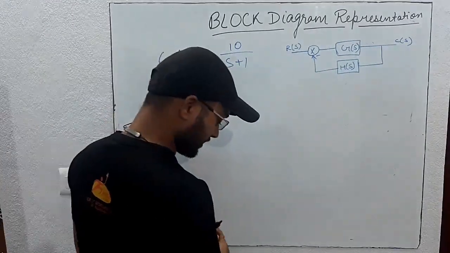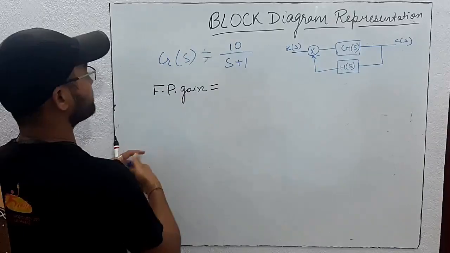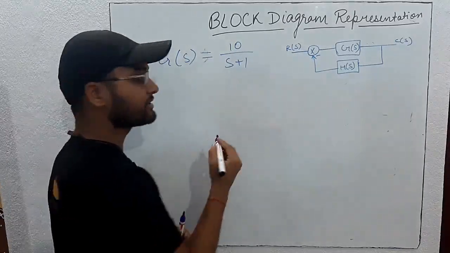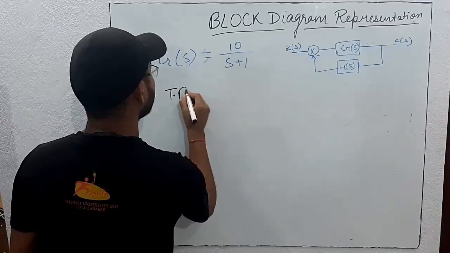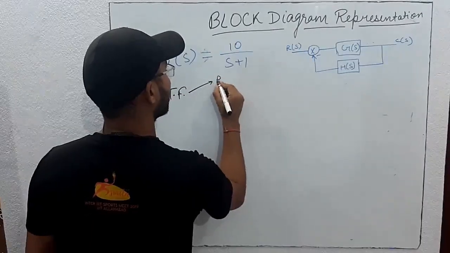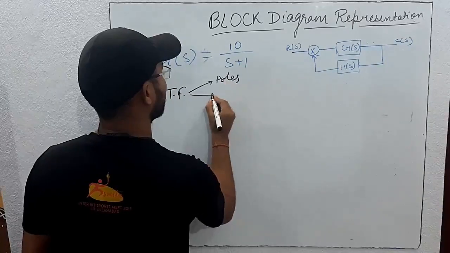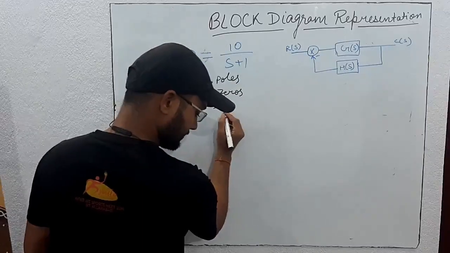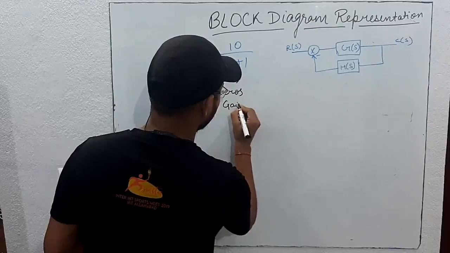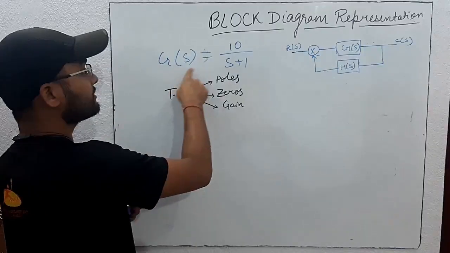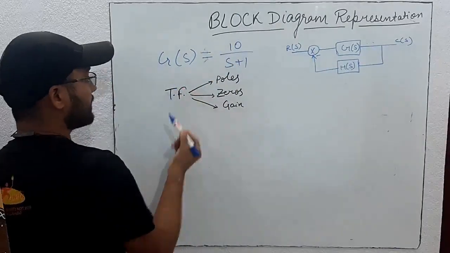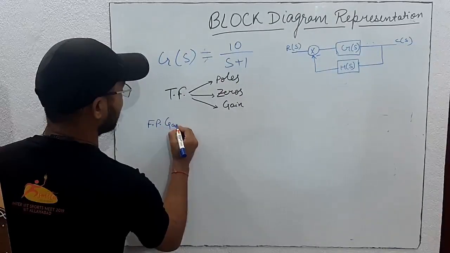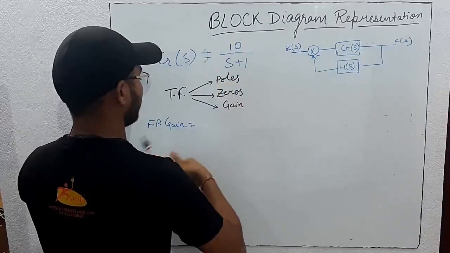Because in a transfer function there are 3 terms: poles, zeros, and the third one is gain. So let's suppose G(s) is equal to 10 by S plus 1 is given and they ask you the forward path gain, and that will be equal to this.